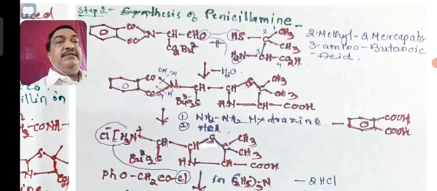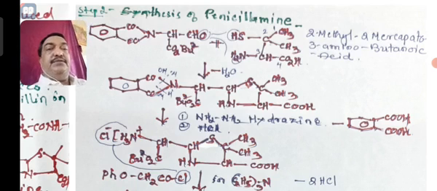So you can see here CH3, CH3, SH is a thio group, and that C is linked again to CH, COOH, NH2. At the 2 position there is a methyl group, and on the same carbon there is a mercapto thio group, followed by an amino group on the third carbon atom. This is allowed to react with the A structure. I don't want to name that big structure.